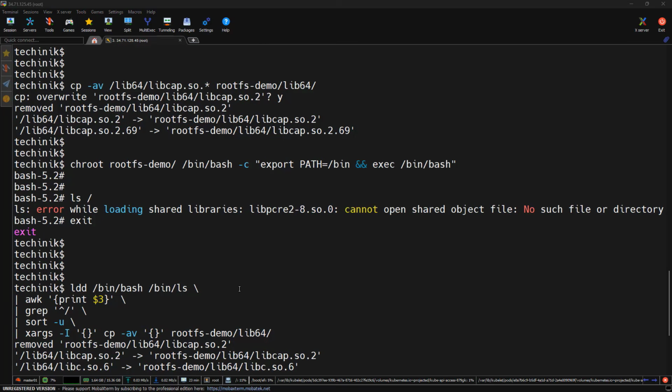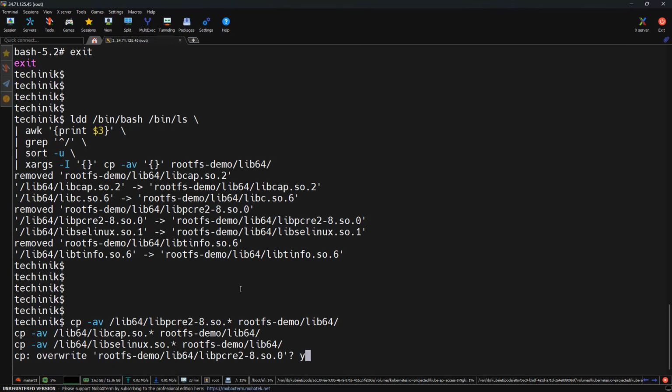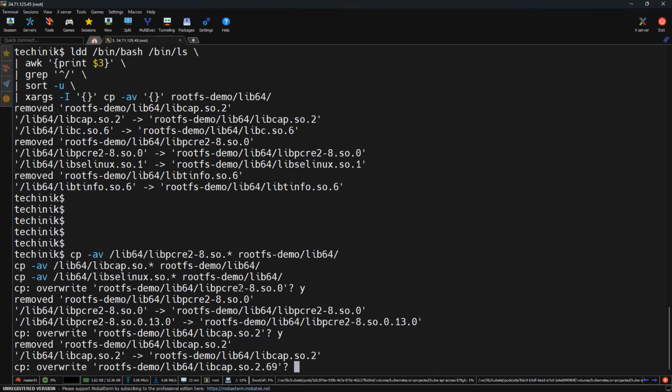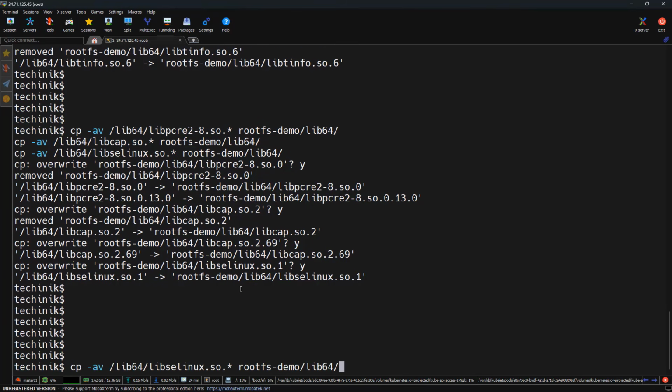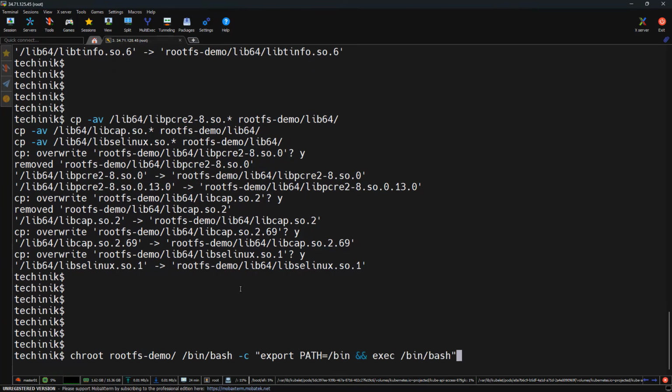So let me paste the commands here. It's already there, so let's override it. Now all the dependencies got copied to the lib64 directory. Let's run the chroot command again, and let's see how it works.